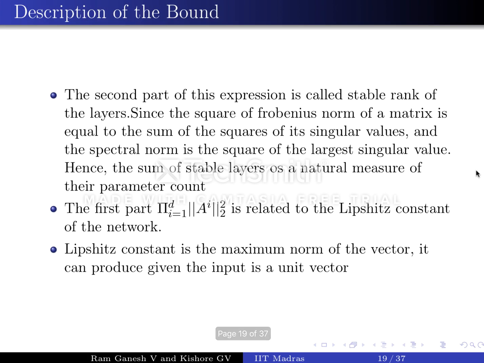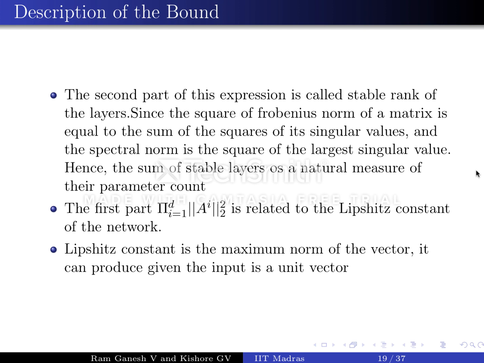Let's now take a closer look at the generalization bound given here. The second part of this expression is something called the stable rank of the layers. Since the square of the Frobenius norm of a matrix is equal to the sum of squares of the singular values, and the squared spectral norm is the square of the largest singular value, the sum of stable ranks of the layers is obviously a more natural measure of their parameter count. The first part, the product of the spectral norms of the weight matrices, is related to the Lipschitz constant of the network.